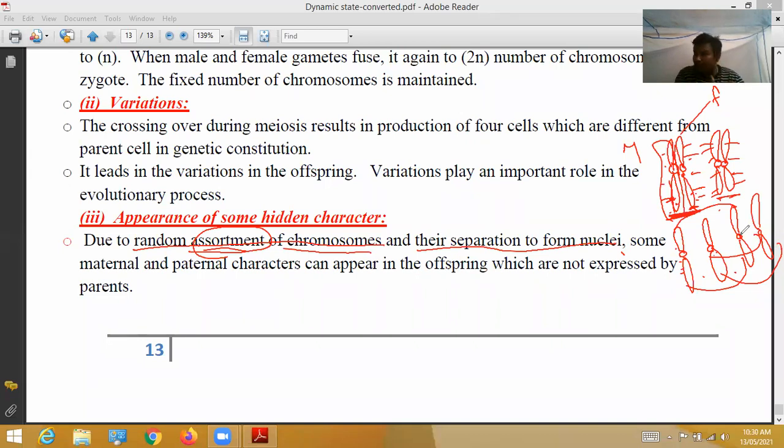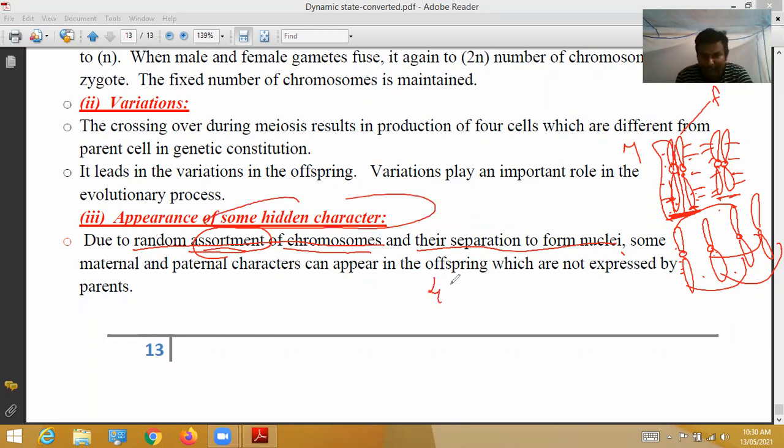Like that, 23 chromosomes are separated. These 23 chromosomes randomly combine together. Due to that, some hidden characters which are not seen in parents are expressed in offsprings. Okay? So that is called appearance of some hidden characters.